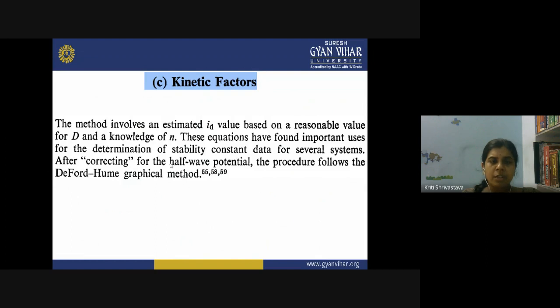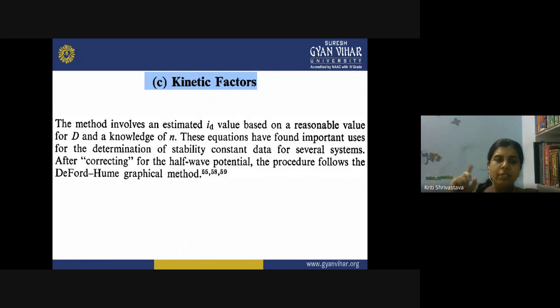What was the DeFord-Hume graphical method? We have seen it in the previous lecture. In the DeFord-Hume graphical method, we derived an equation, and when you plot a graph of a function against the ligand concentration, you get a straight line, and the slope of that line gives you the value of your stability constant.